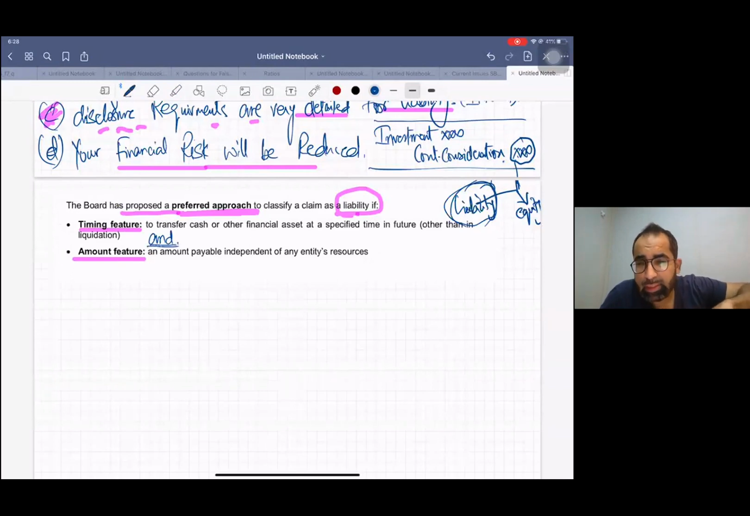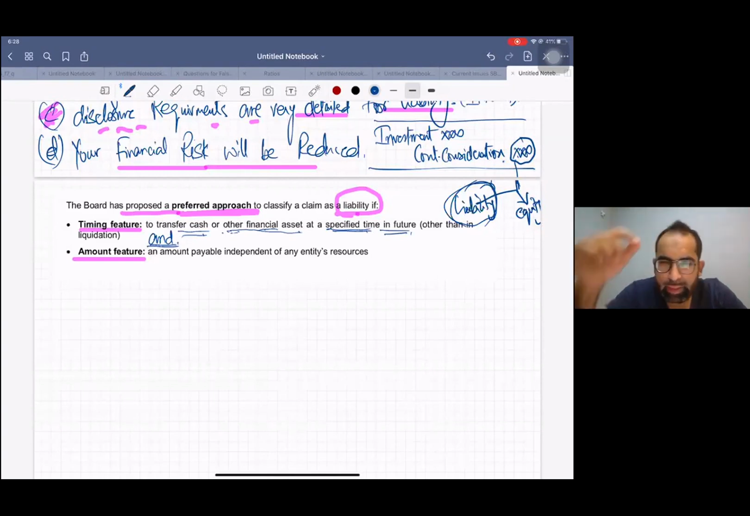If you find these two things in any financial instrument, then it is a liability. And if you miss any of them, then it is equity. Okay. Now, number one, the timing feature: to transfer cash or other financial asset at a specified time in future. That means there should be a time limit.